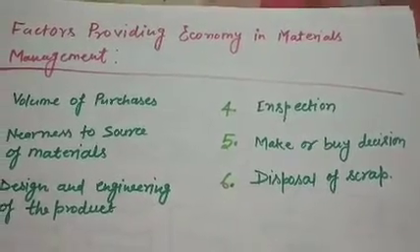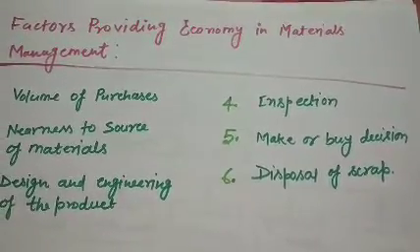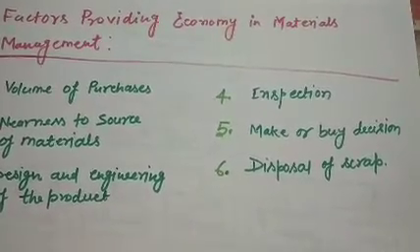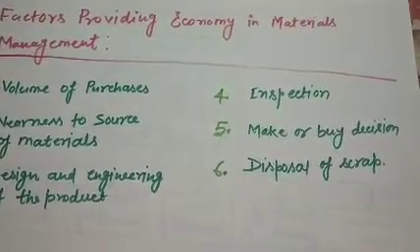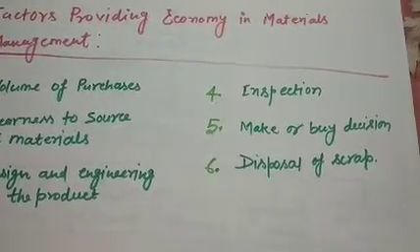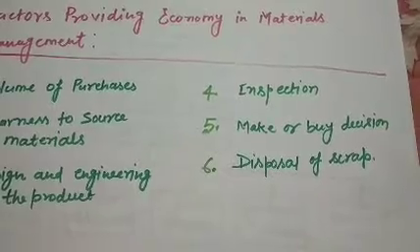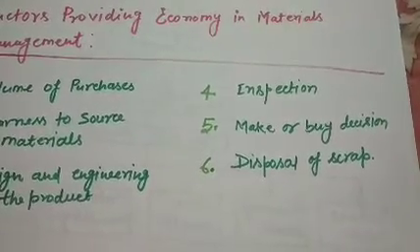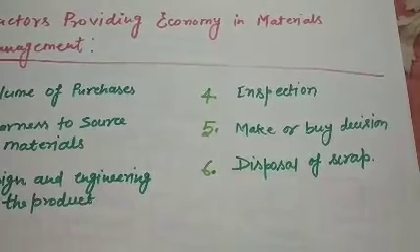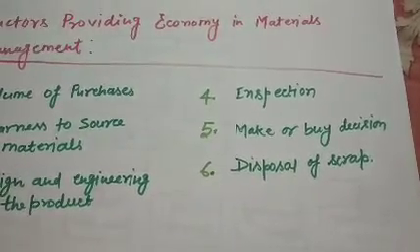Now, the fifth is the make or buy decision. It is quite important, because if we are going to make a product of complex shape that may be uneconomical for our company, then it will be best for us to directly buy from other vendor companies. So this is our make or buy decision.